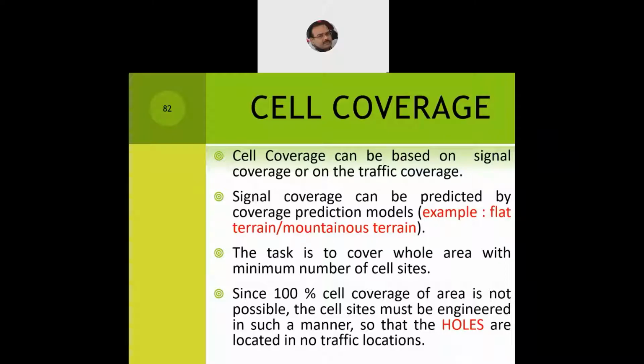There could be a small ridge, for example in Delhi, or it could be a river belt, like the Yamuna river belt. So holes may fall, but they should preferably fall in a region where the subscriber is not getting affected, because he is paying, he's a king, so he wants the best cellular services. So holes are acceptable, but every cellular service provider should make sure that the holes are located in no-traffic locations. And this is again easier said than done. These are all challenges which every engineer who makes a career in the telecommunication field has to face.